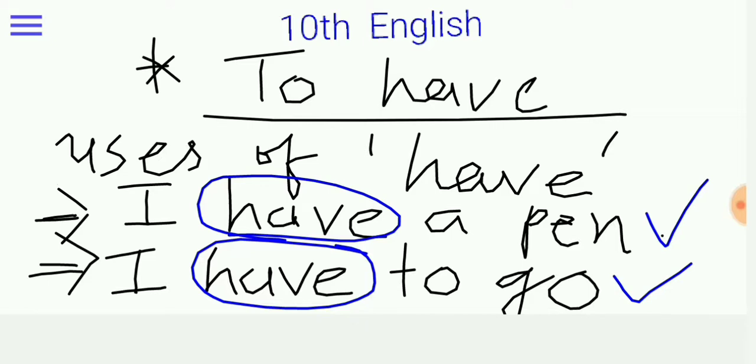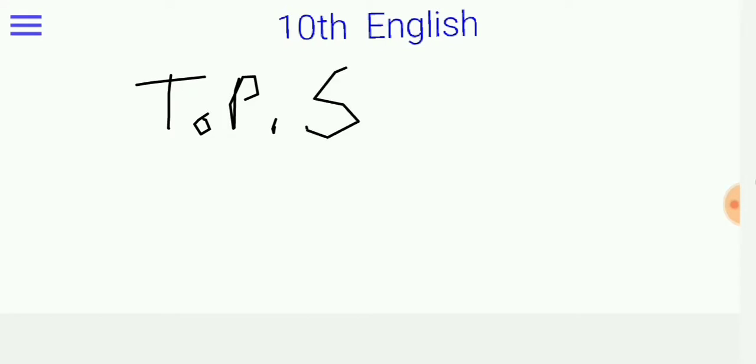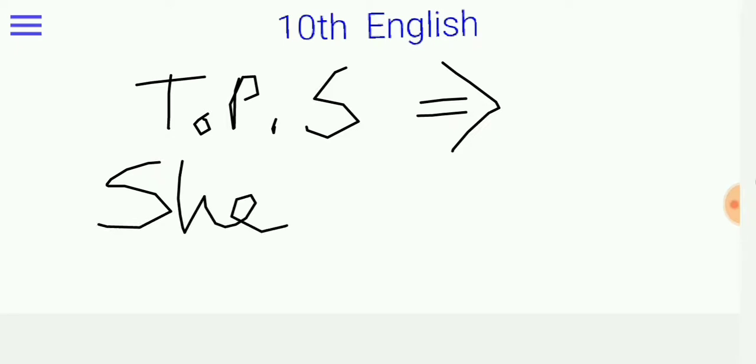We should know that when we use have, and when we see third person singular. What is third person singular? It is he, she and it.